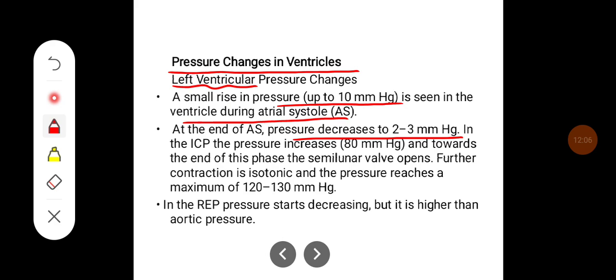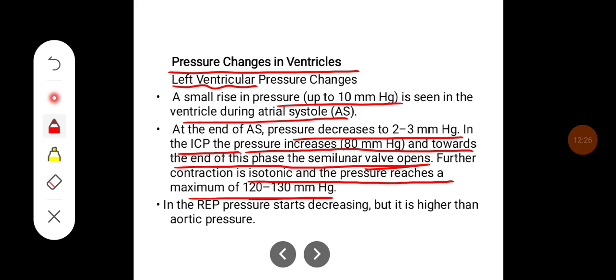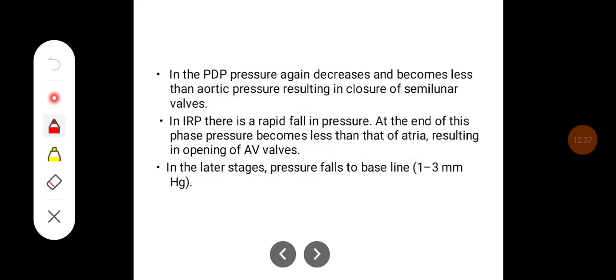In isovolumetric contraction period, the pressure increases up to 80 mm Hg, and towards the end of this phase, semilunar valves open. Further contraction is isotonic and the pressure reaches a maximum of 120 to 130 mm of Hg. In the rapid ejection phase, pressure starts decreasing, but it is higher than the aortic pressure. In the protodiastole, pressure again decreases and it becomes less than aortic pressure, resulting in closure of semilunar valves.